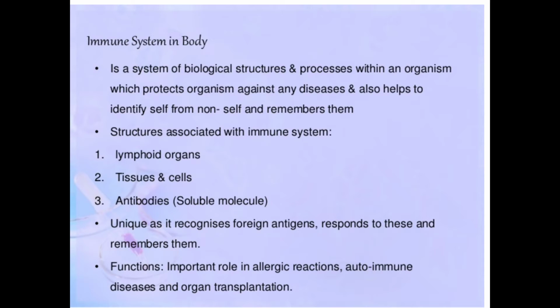Our immune system will recognize that the organ which was recently implanted into the body of the recipient is not from our body, it is from the outside. That means it is non-self. So in response, the immune system will start producing certain types of antibodies. To reduce that response, an immunosuppressant injection will be given to the patient.